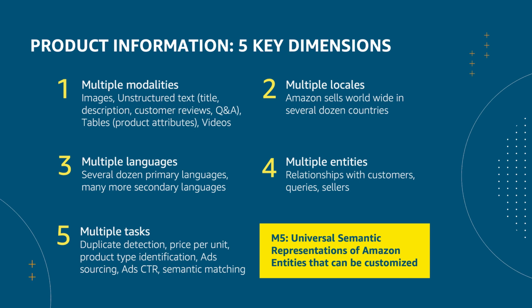Our goal is to train and vend foundational universal semantic representations of important Amazon entities, such as products, queries, shopping sessions, etc., to machine learning teams across Amazon so that they can fine-tune these representations for their specific task. So how are we going to go about doing this?